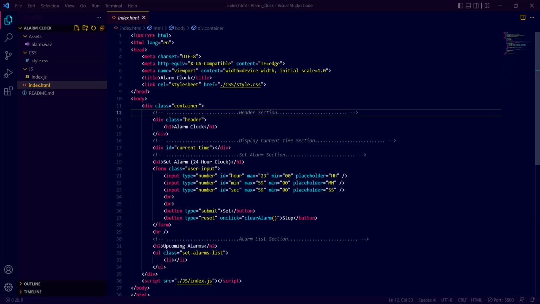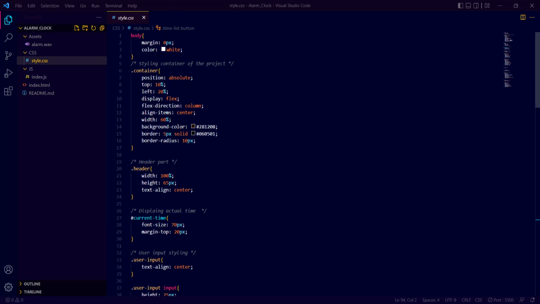This is the HTML file. Here it's showing the heading. This section is showing the current time, and this section is to add the alarm, and this section will show the list of alarms, and this is the CSS file of the page, as you can see.